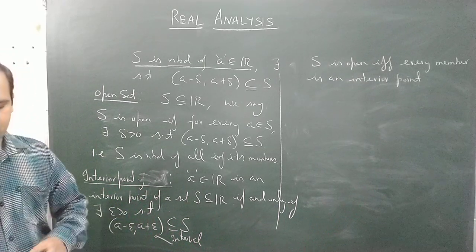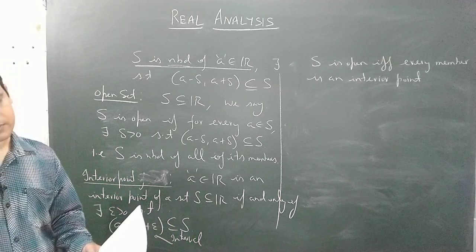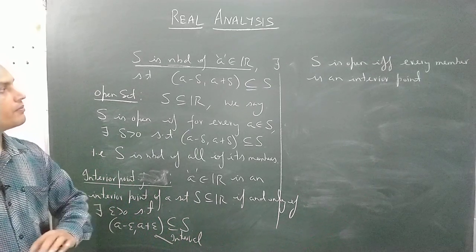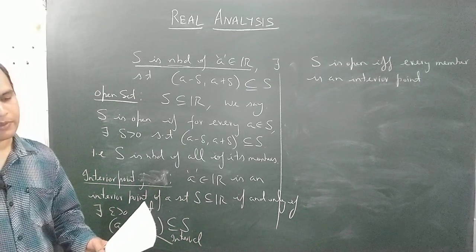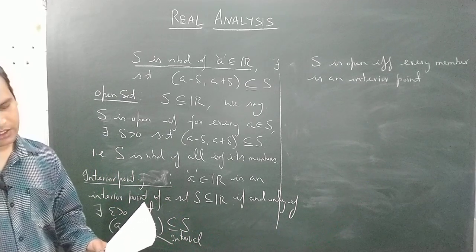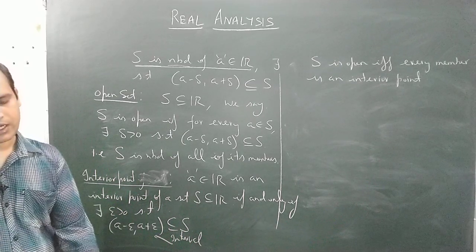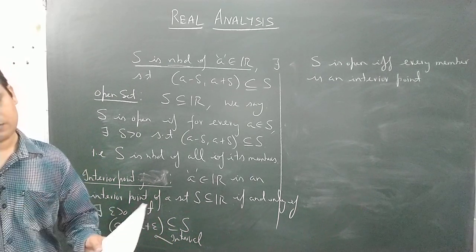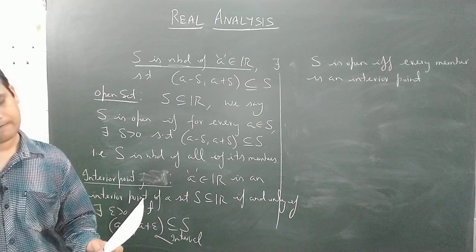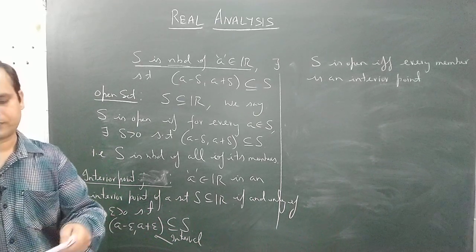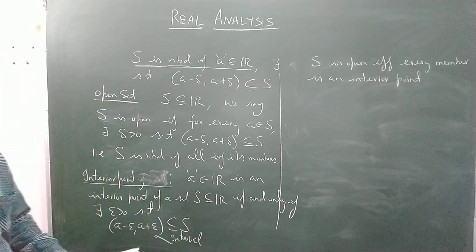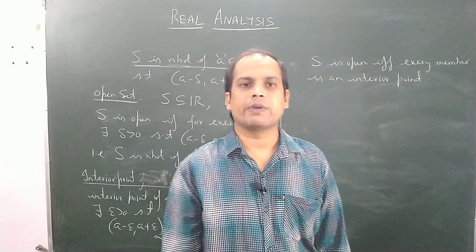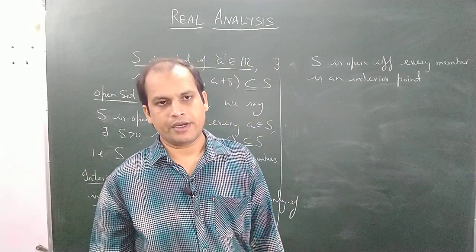Now, next, I am going to discuss some of the properties of open sets. In continuation to that, I would like to discuss one of the important properties. The question is, what can we say about arbitrary union of open sets and arbitrary intersection of open sets?